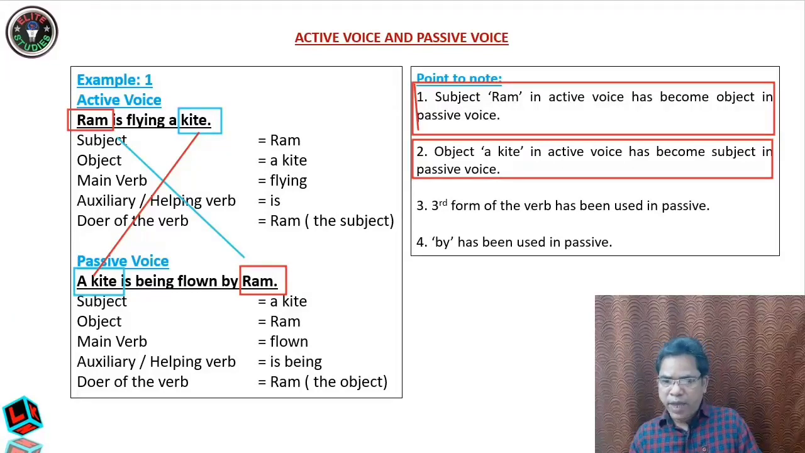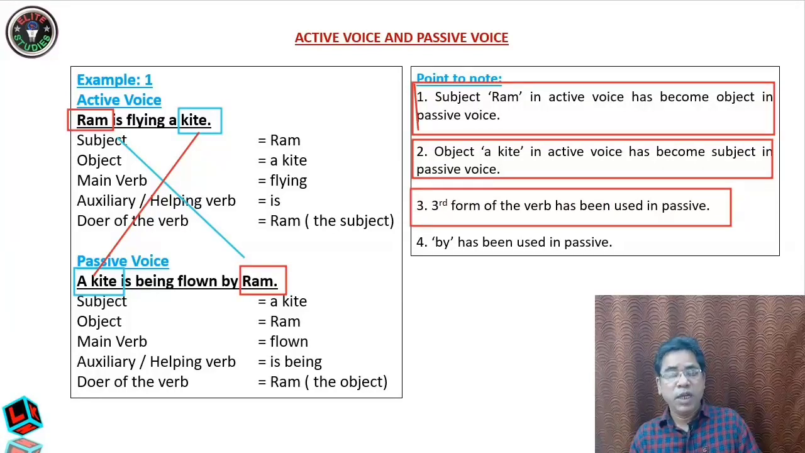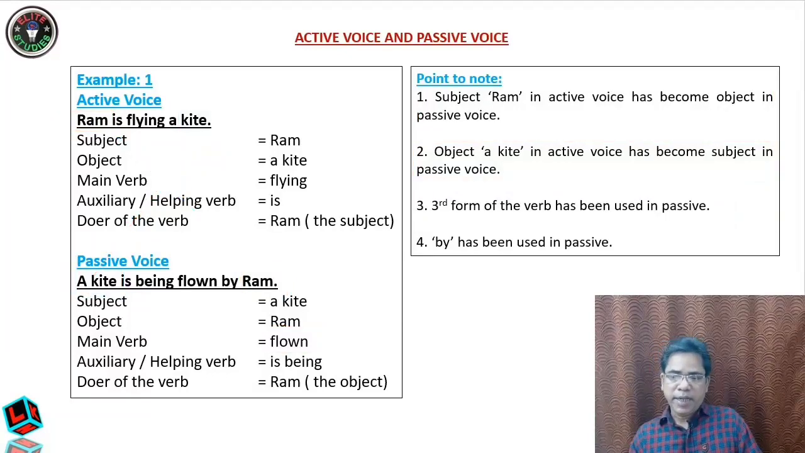Next, very important is to know that the third form of the verb is always used. What is the third form of the verb? I will tell you just now. Passive voice always takes the third form of the verb. And the next thing is, "by" is generally used in passive.